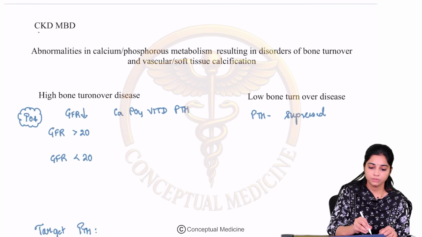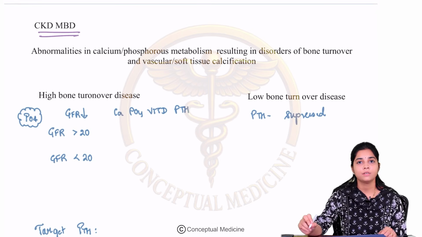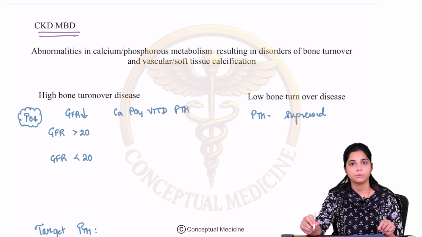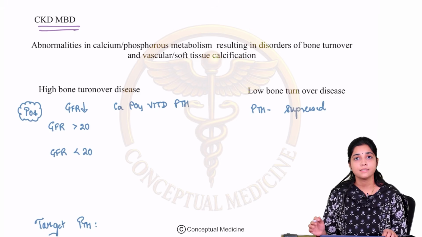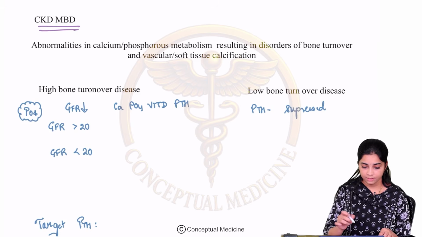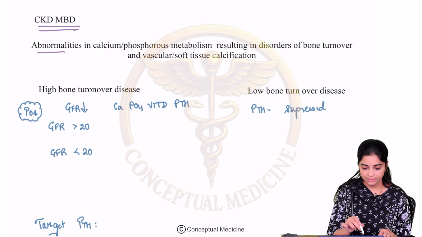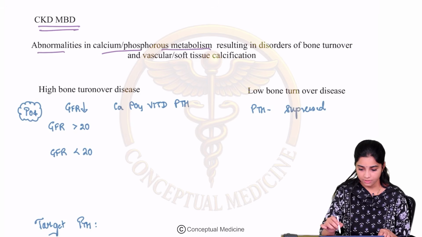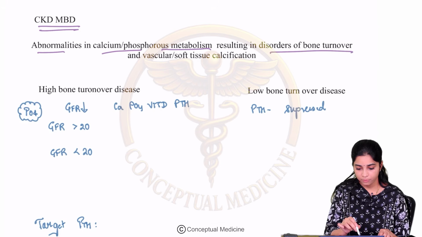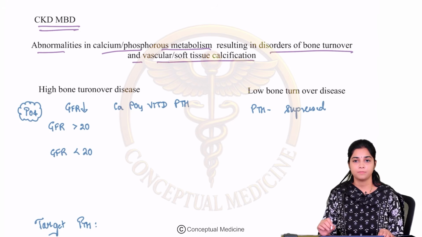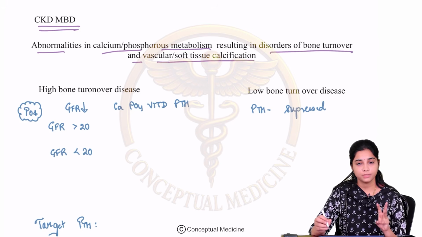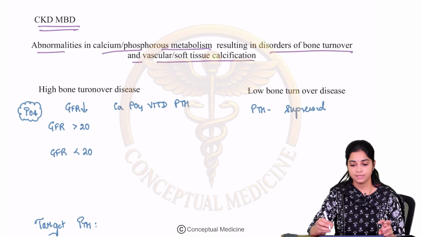Now we will move on to CKD MBD, or your CKD mineral bone disease. So what is this CKD mineral bone disease? It basically refers to the abnormalities in calcium or phosphorus metabolism resulting in disorders of bone turnover or vascular or soft tissue calcification. So there are three basic components which are associated with CKD MBD.